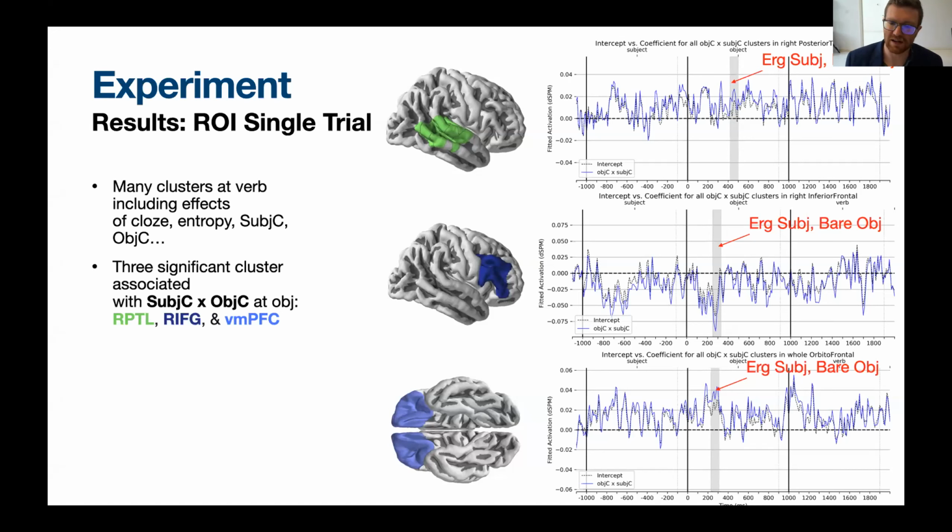And what I'm plotting here is the fitted intercept, and then the fitted effect of ergative subject and bare object. What we found is in right posterior temporal lobe, which is the right homologue of an area that's often thought to be implicated in syntax, we find an effect around 400 to 500 milliseconds of the critical condition. Slightly before that, we also find similar effects in right inferior frontal gyrus and ventromedial prefrontal cortex, where RIFG is the right homologue to Broca's area, LIFG.